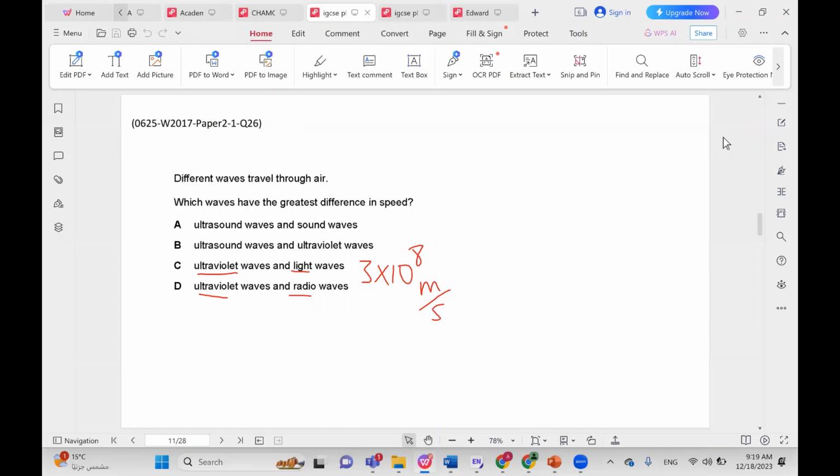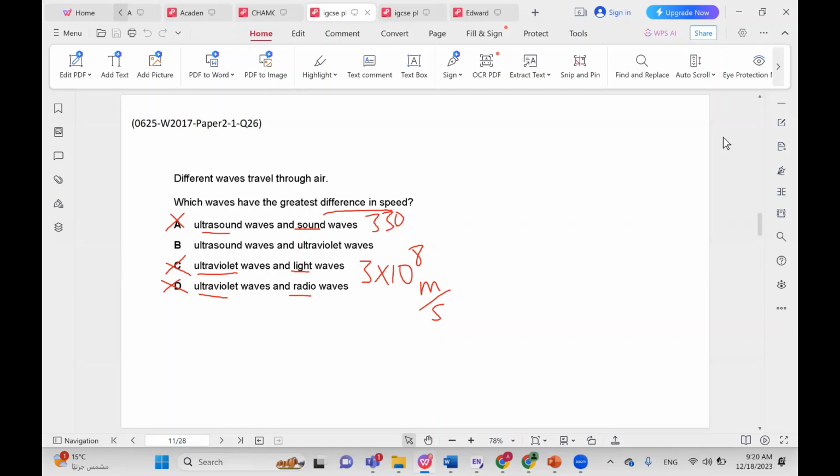So we want the greatest difference in speed. So definitely not C, definitely not D. What about A and B? Ultrasound and sound have roughly the same speed as well, which is around 330 meters per second. So the only choice that has a very big difference between the two is ultrasound and ultraviolet.